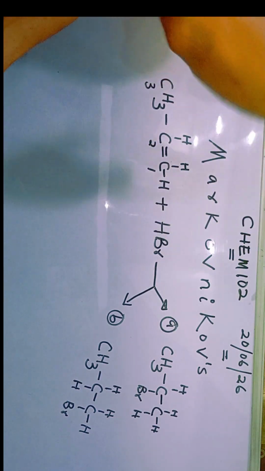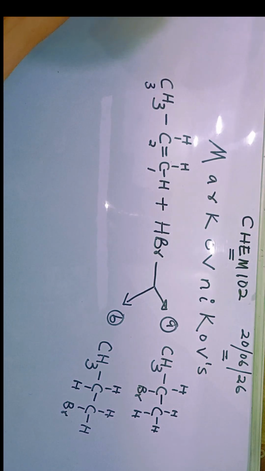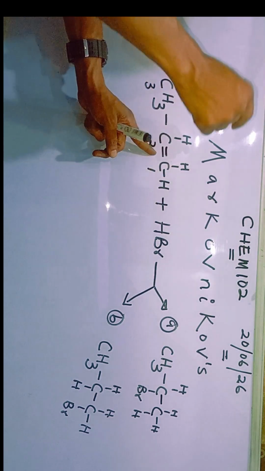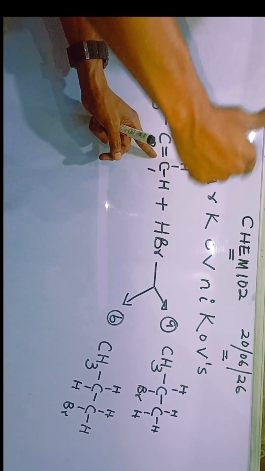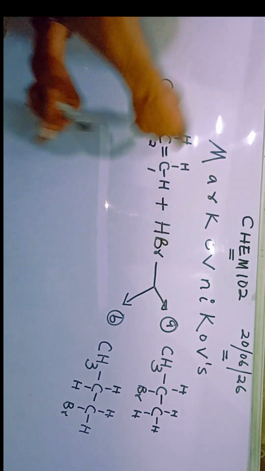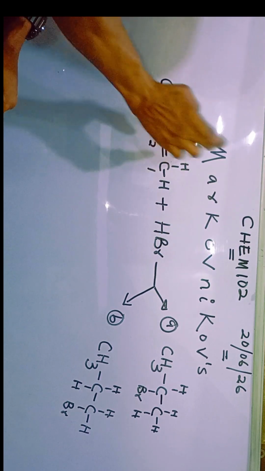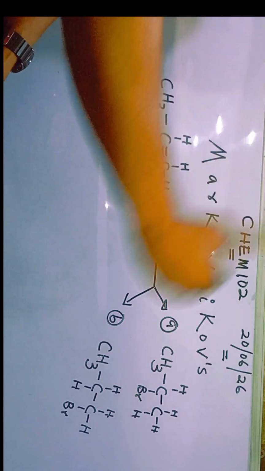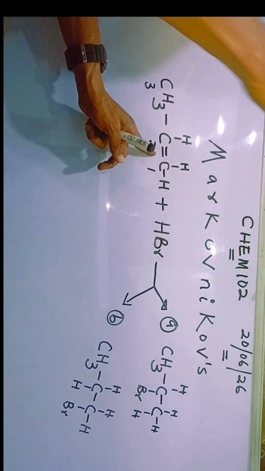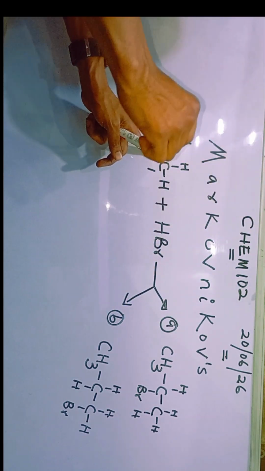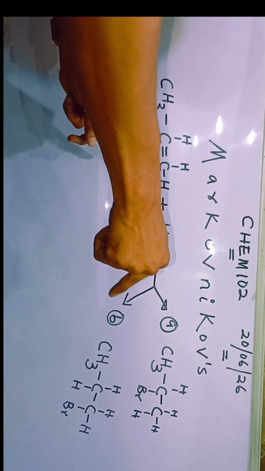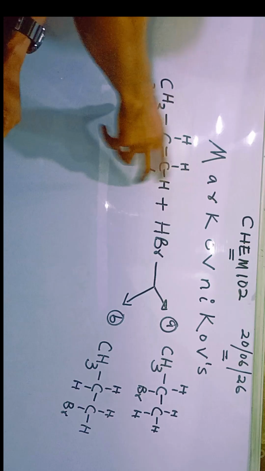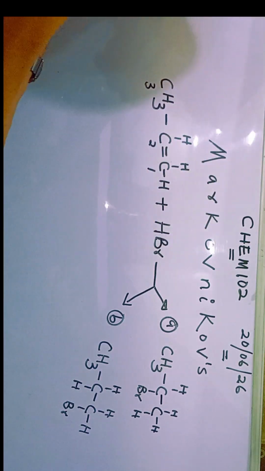But may I announce something to you? If a change in the position of the double bond, in fact the functional group in general, because the functional group I have in this structure is the double bond. Now the rule says if a change in the position of the functional group, for example the double bond, does not affect the nomenclature of the structure.